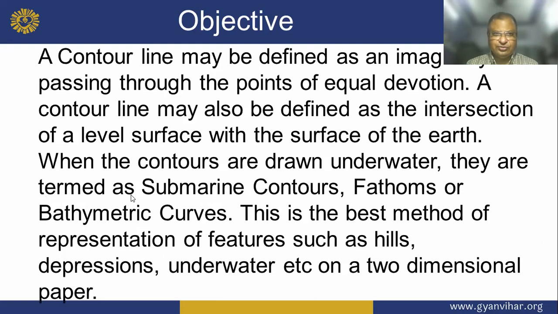A contour line may be defined as an imaginary line passing through points of equal elevation. A contour line may also be defined as the intersection of a level surface with the surface of the Earth.